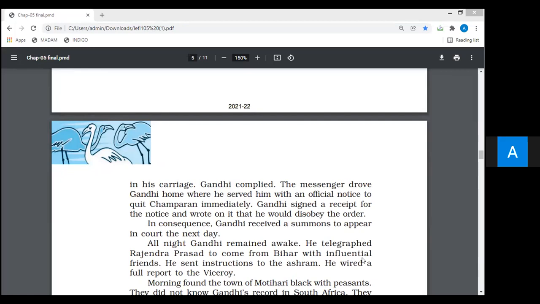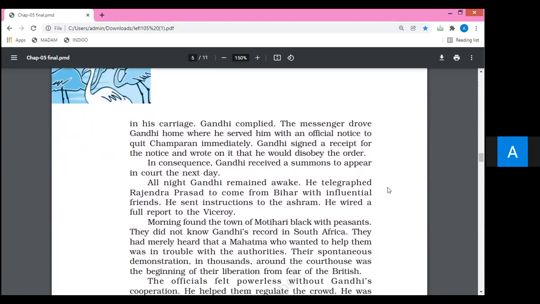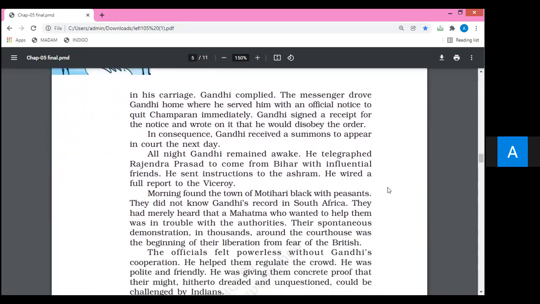He looked at the point in a very sincere way. It highlighted that he would not be able to follow this notice. I think it is very clear: he rejected the instruction of the police at that moment. He had refused to leave that place because he was in Champaran with a purpose. And what was the purpose? You are very crystal clear about that.